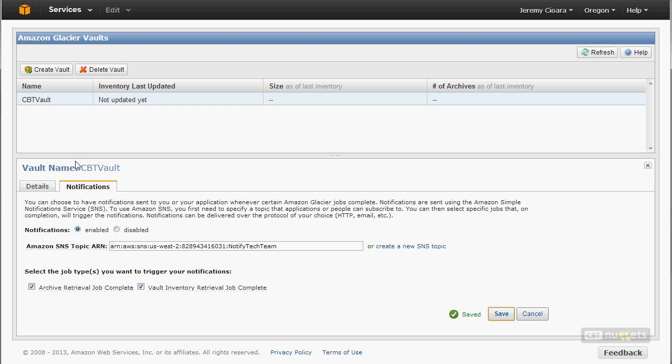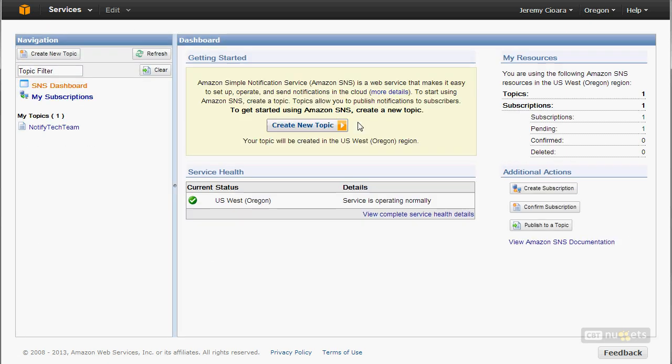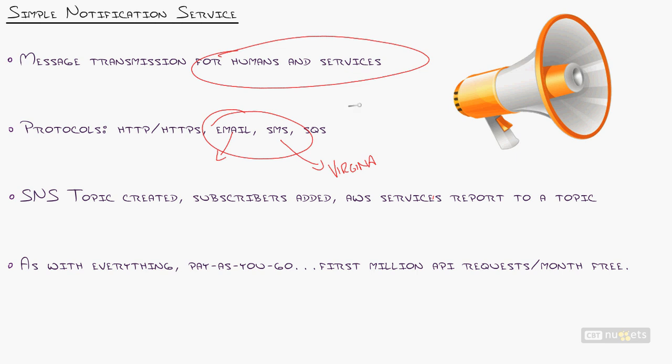So I'm going to click on save. I'm saving that so that now this service, Glacier in this case, when these events happen, will email bob@bob.com or message somebody, and this list goes on and on. Now let me spin back to our services. I talked about human interaction. For services, you can use email, but more likely it's going to be HTTP or HTTPS, where you can notify maybe another server.